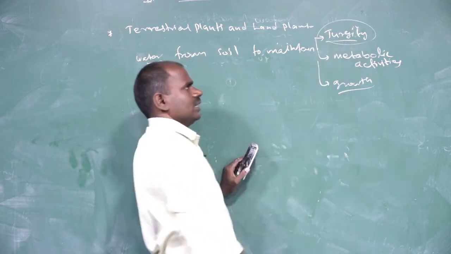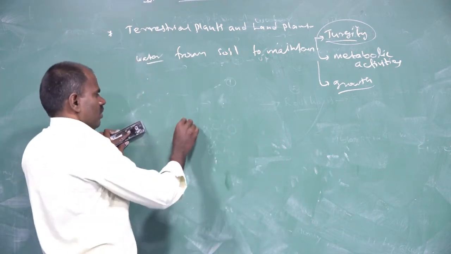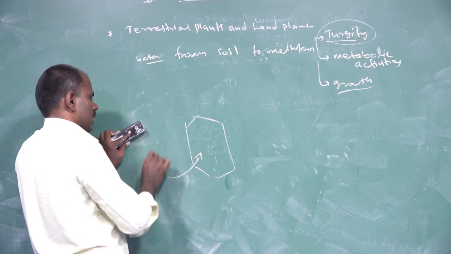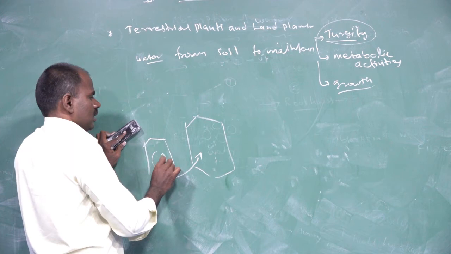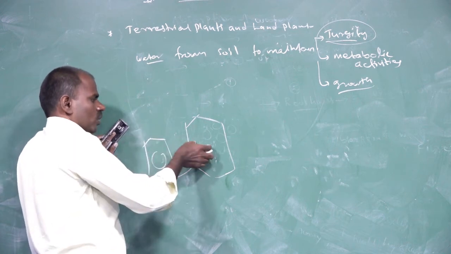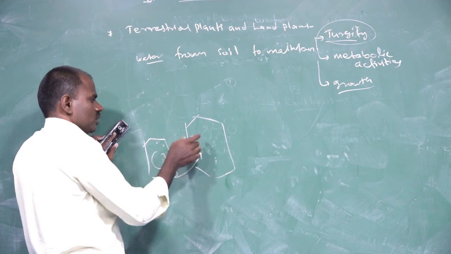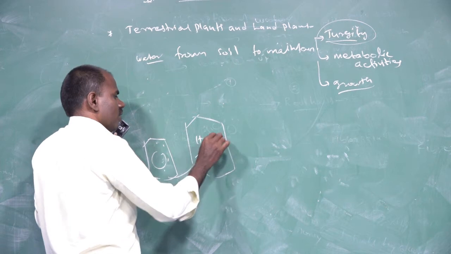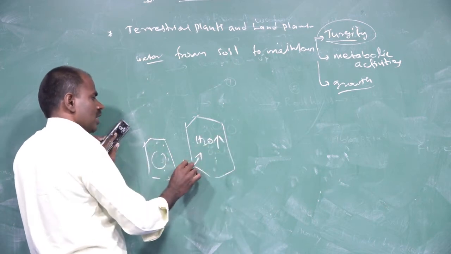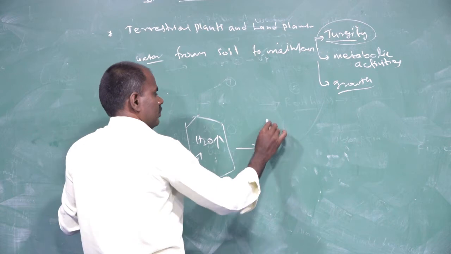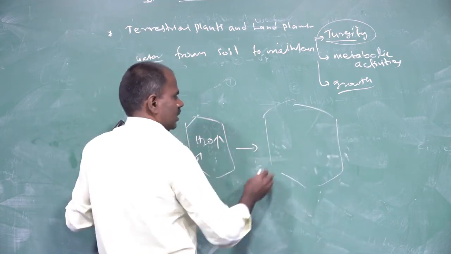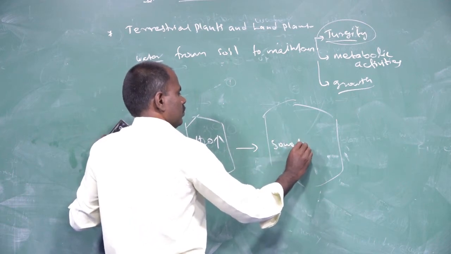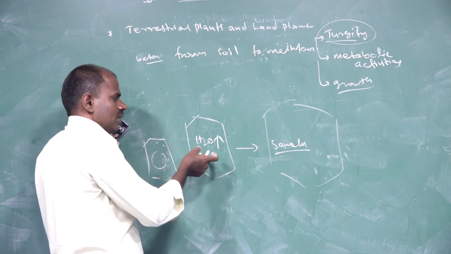So what is turgidity? Turgidity means plant cells absorb water from neighboring cells, moving from higher concentration to lower concentration with the help of semipermeable membranes. This increases the water concentration within the cells, and the cell becomes turgid, or swollen.